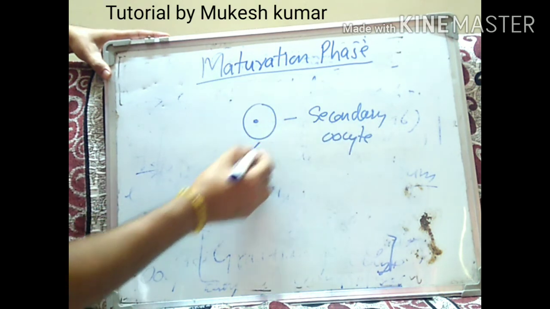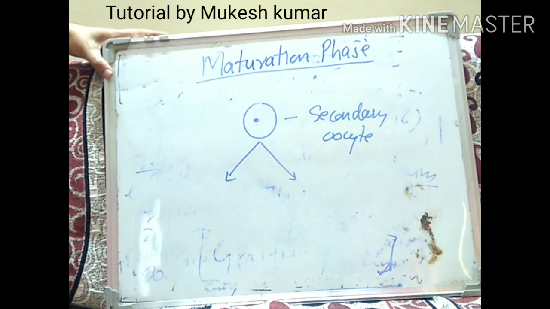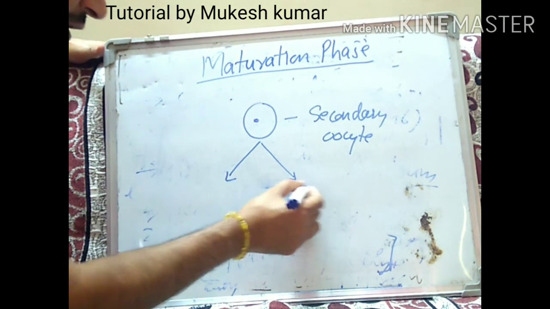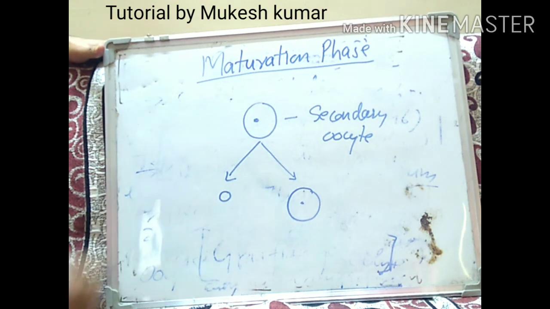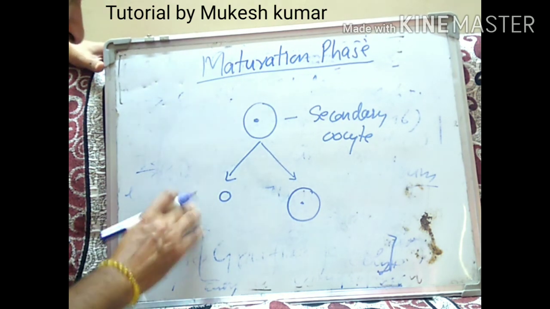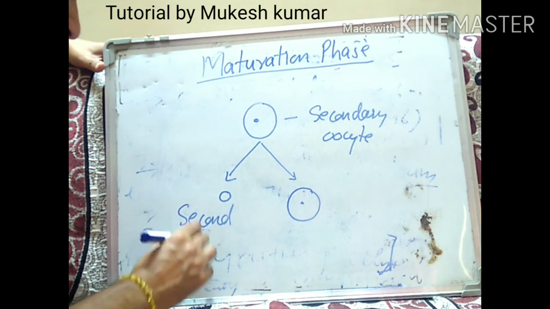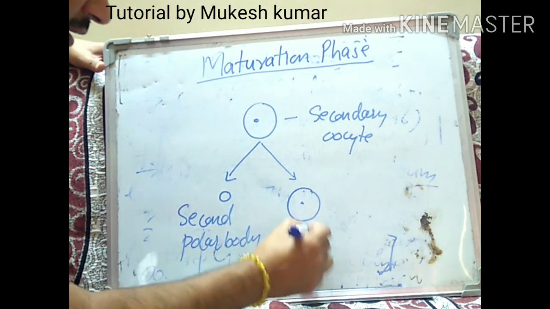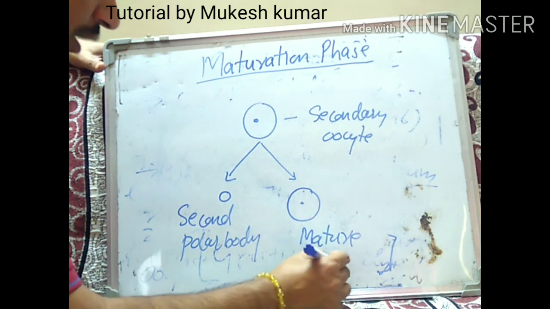When fertilization is going to take place, it will divide to form the ovum, and the second polar body will be produced. This is the mature egg, or ovum.